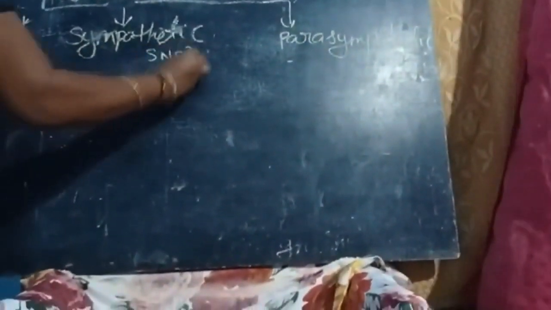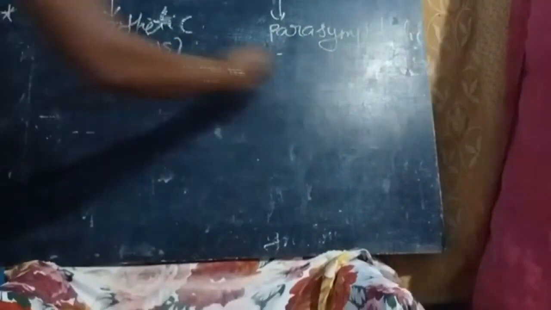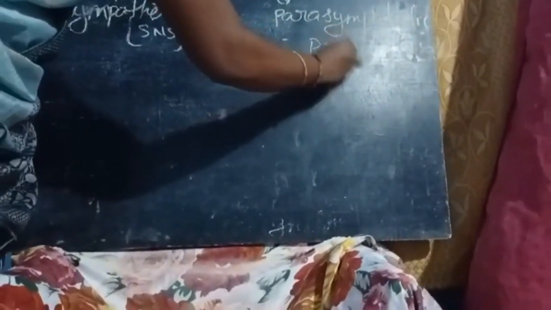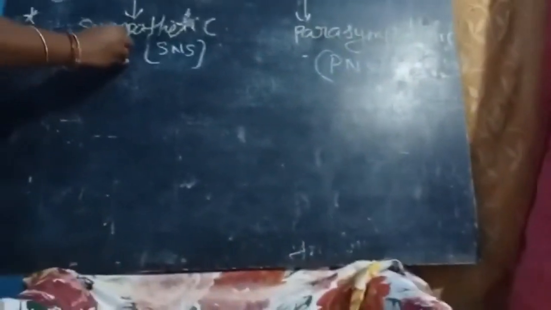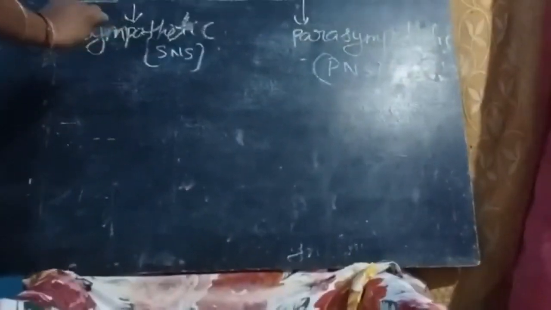SNS. Next, the sympathetic neural system is active during stress conditions.